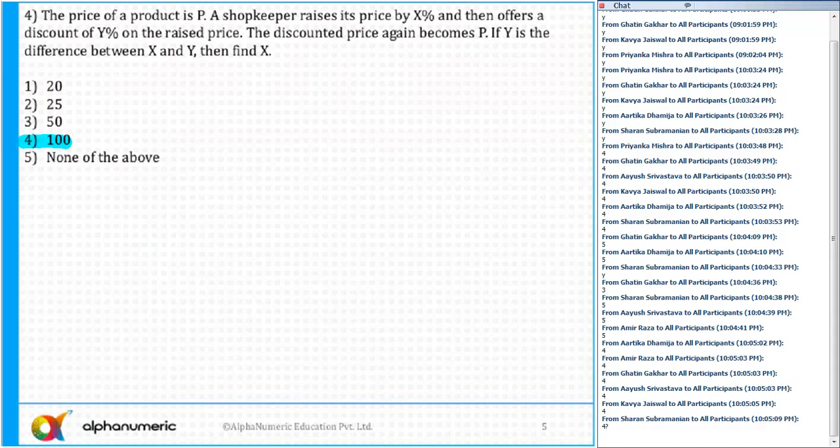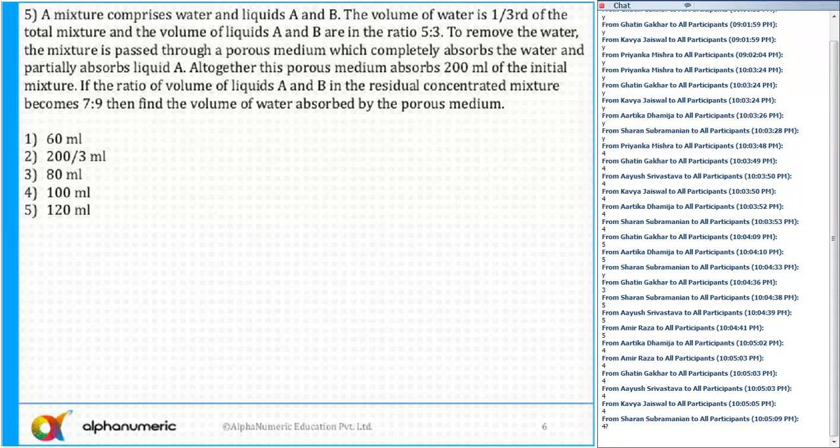Question number, just a minute, 5. What is the answer for question number 5? The correct answer for question number 5 is option 5, 120 milliliter.